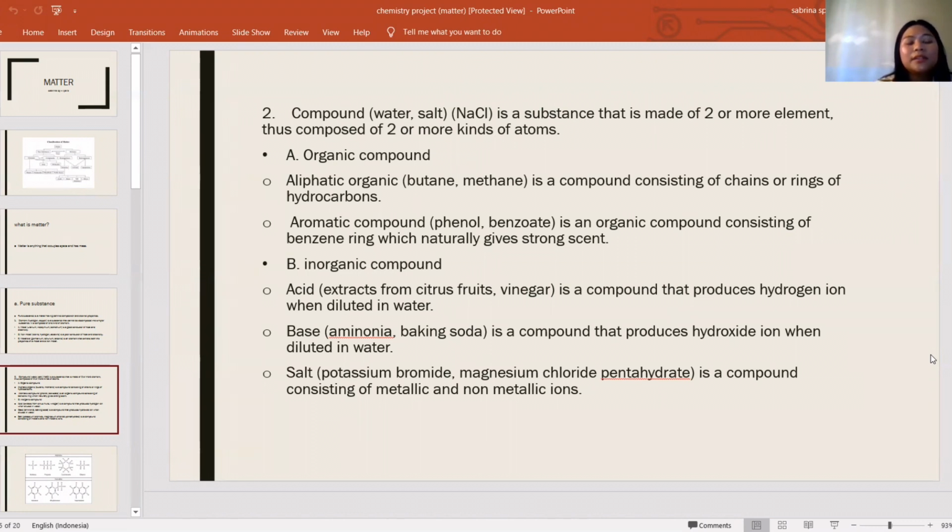And the last one is salt. The examples for salt are potassium bromide and magnesium chloride pentahydrate. Salt is a compound consisting of metallic and non-metallic ions.